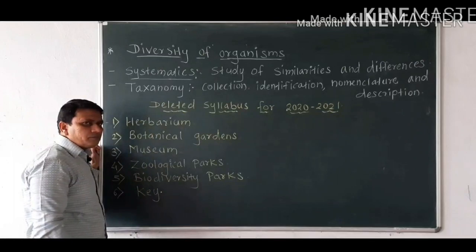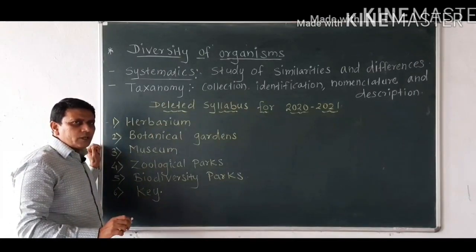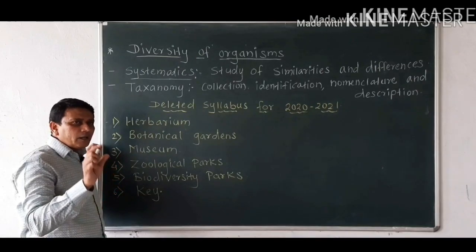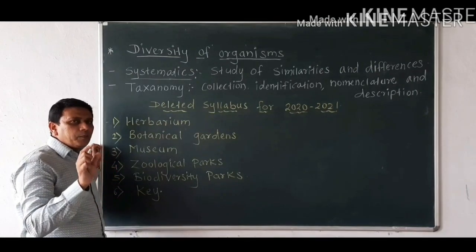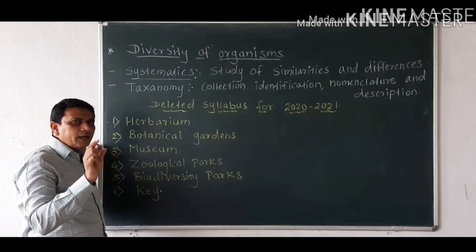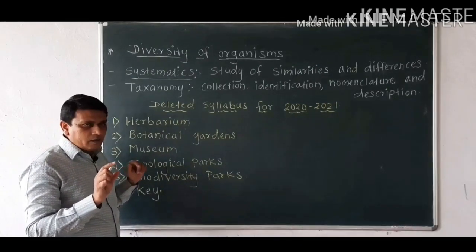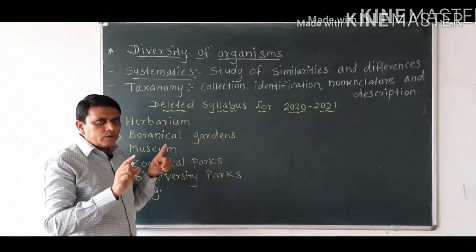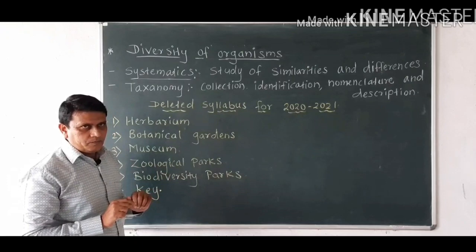Herbarium is a process in which plant specimens or their parts are properly identified, then pressed, then treated with different types of chemicals, dried and stuck on a chart paper of a definite size.